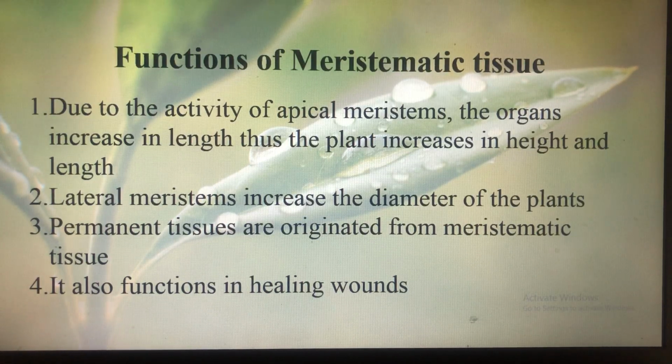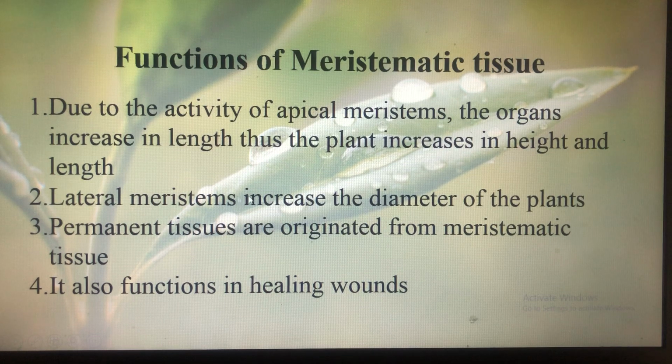Okay, so next we're going to discuss the functions of meristematic tissue. First of all, due to the activity of apical meristems, meaning the meristematic tissue present in the apical region of the plants, the organs increase in length, and therefore the plant increases in height and length. Next, the meristematic tissue present in the lateral region of the plant increases the diameter of the plants, meaning the width of the plants, right?